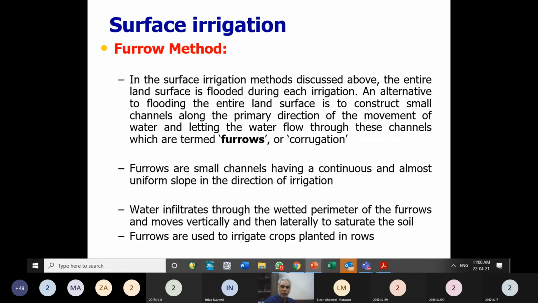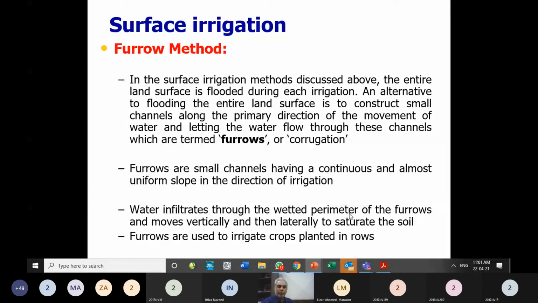So of course we are losing some of the land to this channel, so only the ridges are used. So when we want to grow the crops on high density basis, close to each other, then this method is not utilized. So rice and wheat, we don't use this one. So we use cotton and maize, and other vegetables are sometimes grown on these furrows.